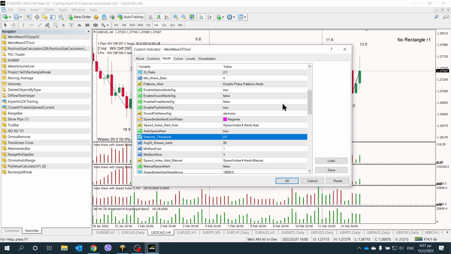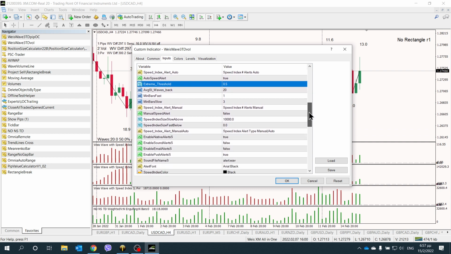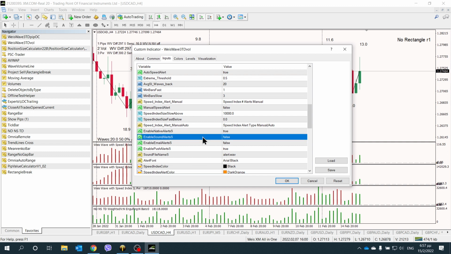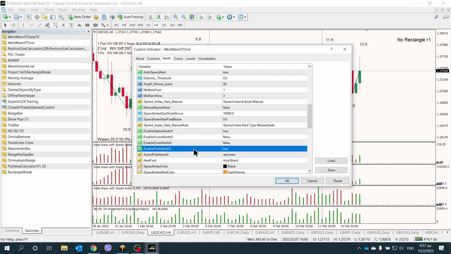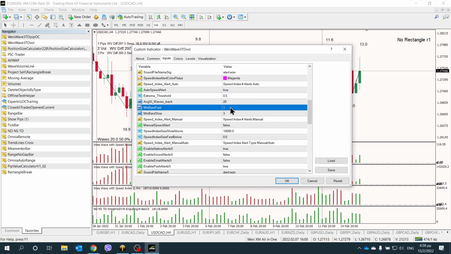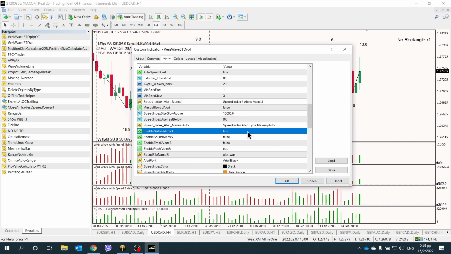So now the alerts. The alerts will come out and are down here as every other alert in this indicator, either a pop-up or a sound, email, or a push. And these same alerts go for the manual or the auto wave, which we just explained. So it's the same alert.